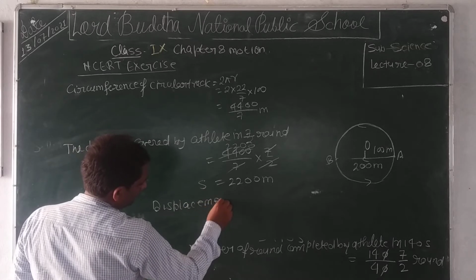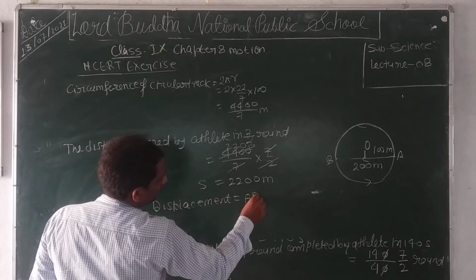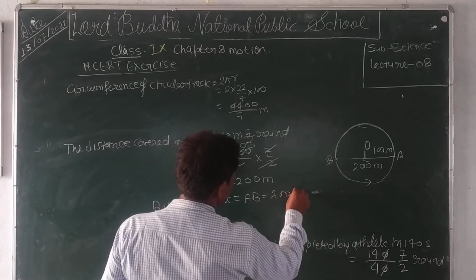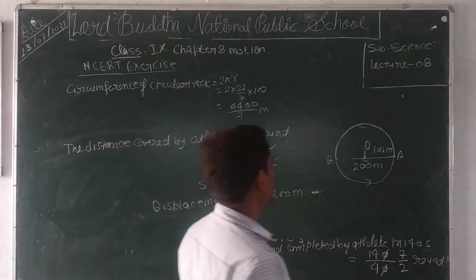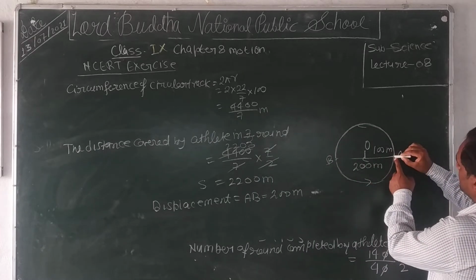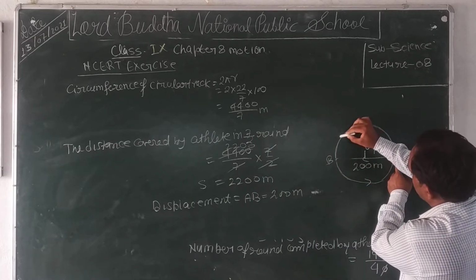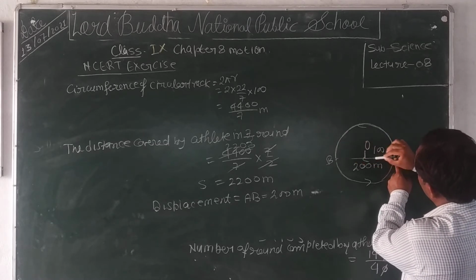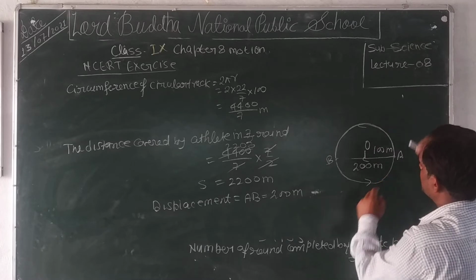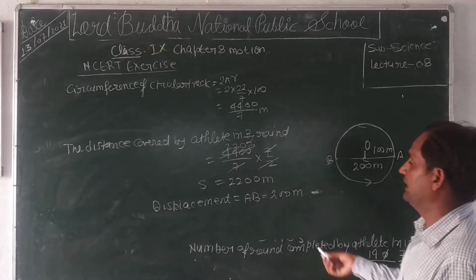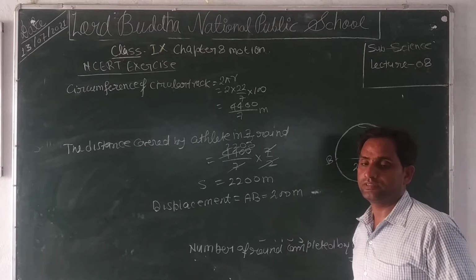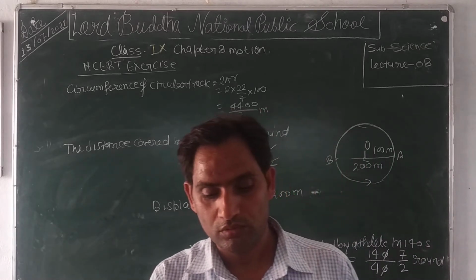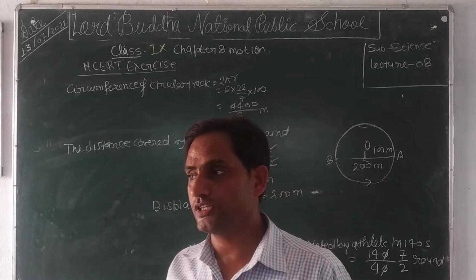Displacement is equal to 200 meter, because the person starts here and after a half cycle reaches here, means from here to here, which is equal to the diameter of the circular track. Hence displacement is 200 meter. Clear? Now we see the next question, question number 2.